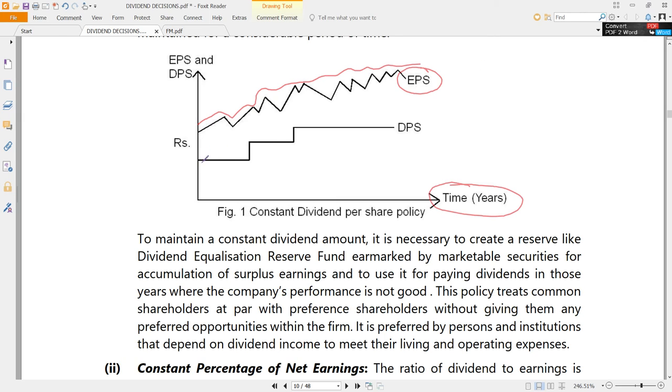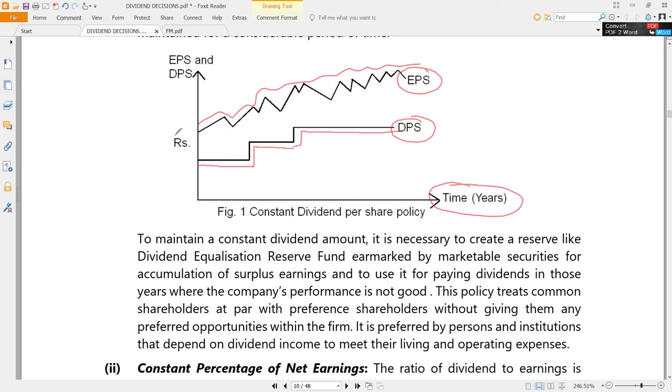More or less constant. Constant does not mean for the entire life, 40 years, I will have one dividend policy. Nobody will have that. For some time, okay, 2-3 years, same dividend. Then a little bit of expectation is more in the people, and earnings are good. Now increase the dividend a little bit. Okay, then fine, again constant. Then again earnings are good, so again increase the dividend, keep it constant. So usually the dividend per share is constant. Again, constant does not mean constant eternally. Constant for some period of time.